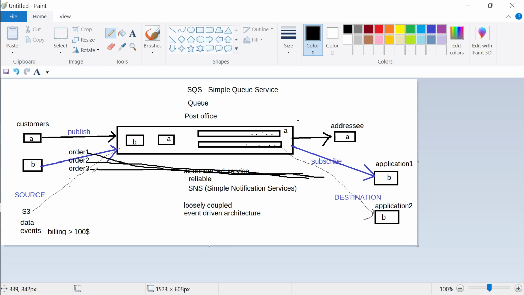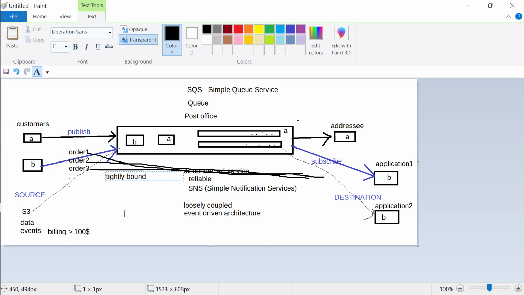But then your website on the left hand side will be very busy, because you are constantly focusing on making sure your order has reached the database. Now, if the database is not able to manage your load, it can break down. Then if the database breaks down, this transaction will break down. If your order transaction breaks down, your website will not be able to process the order completely end to end. Are you understanding? Yes, sir. So this is a kind of tightly bound architecture.